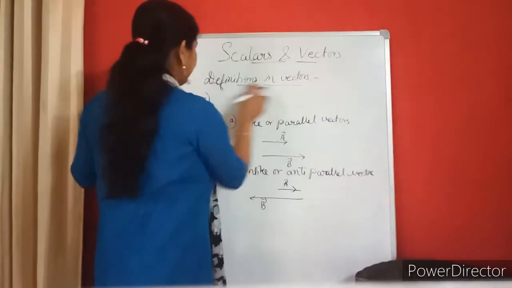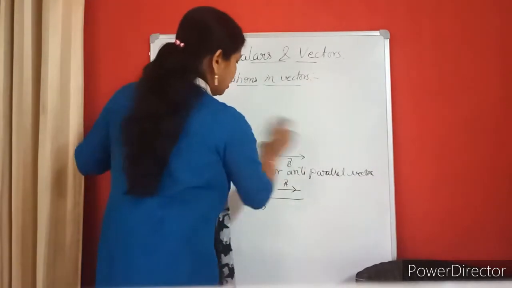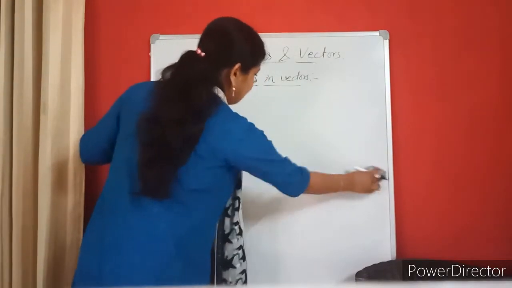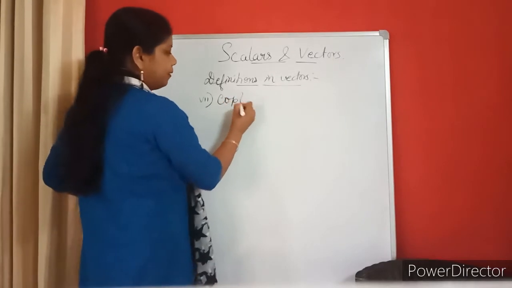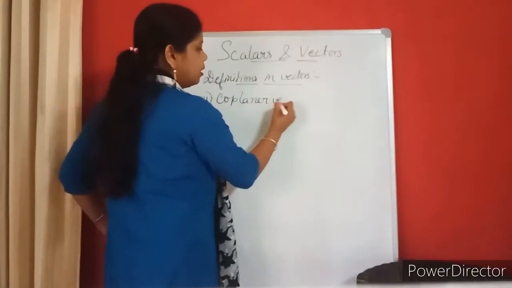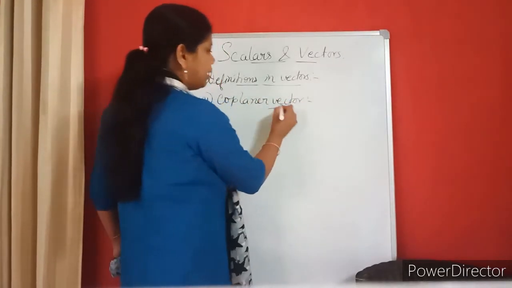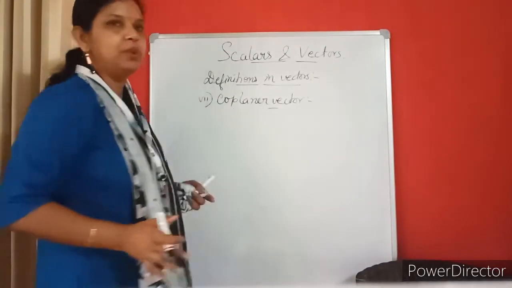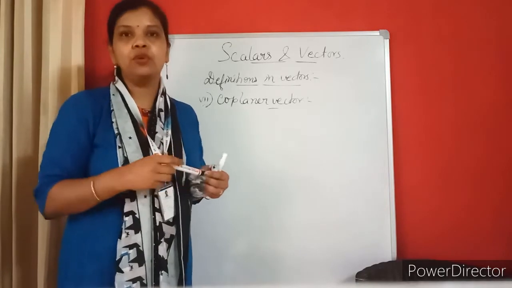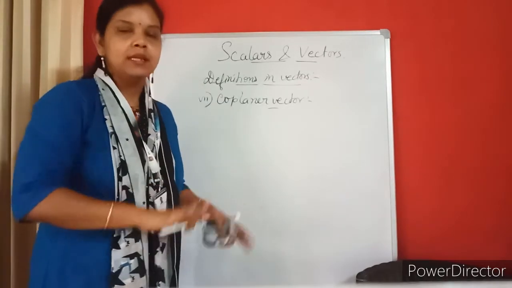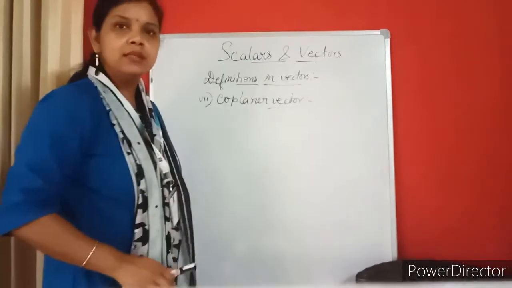Number 7 is coplanar vectors. Do you know what a plane is? I can take this board to be a plane. If I talk about the wall, the paper you have, or the table top, it is a plane.